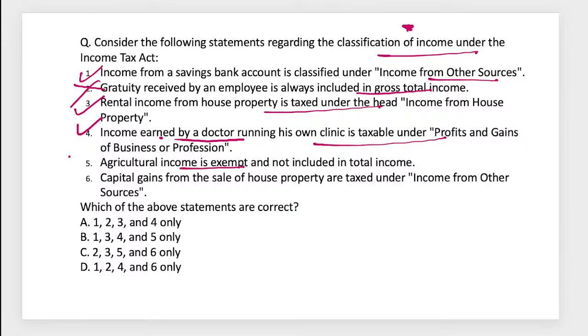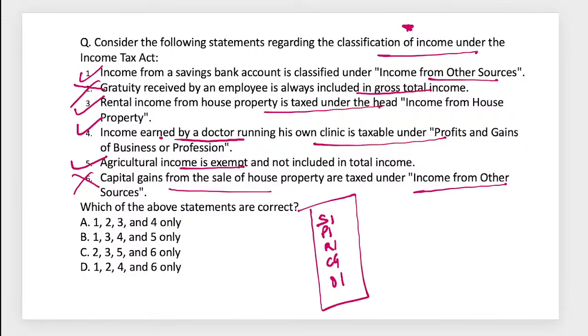Agriculture income is exempted from this. Capital gain from sale of house property is taxed under income from capital gain and others. So we have five heads: income from salary, we have salary income, we have professional income, we have rental income, we have capital gain, and we have other income, right? So these are the five heads and the areas itself, right? So what will be the right answer?